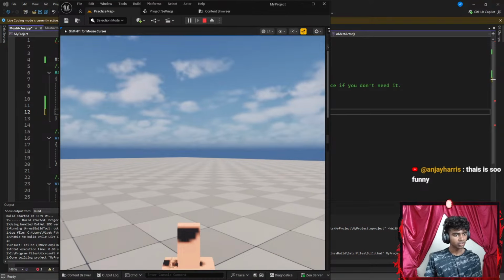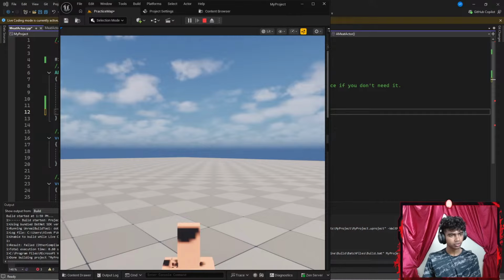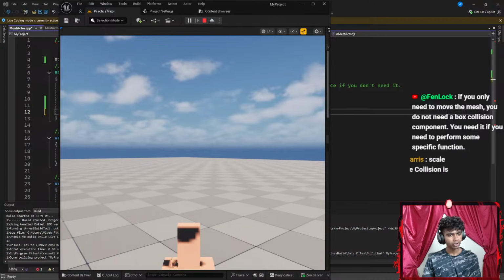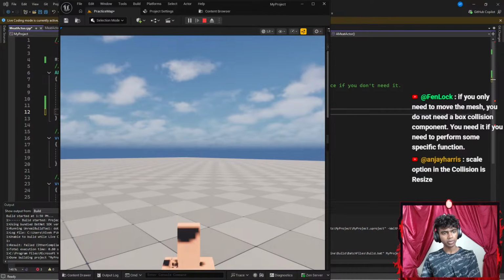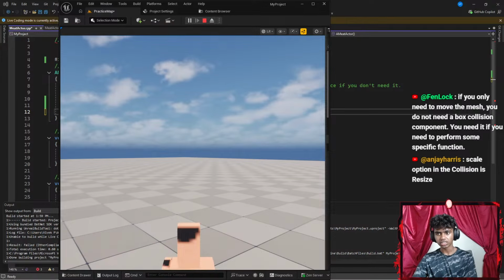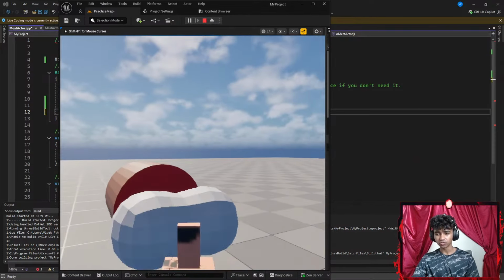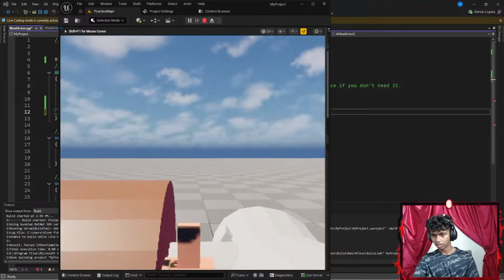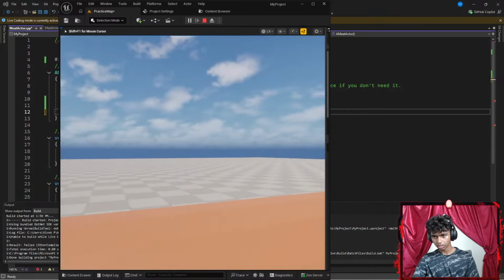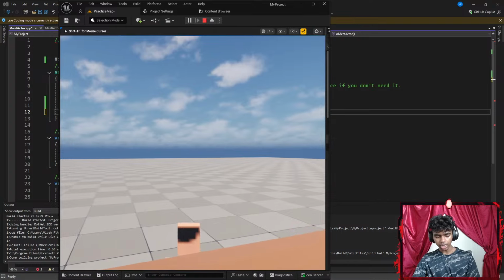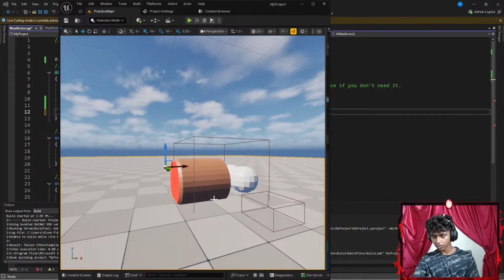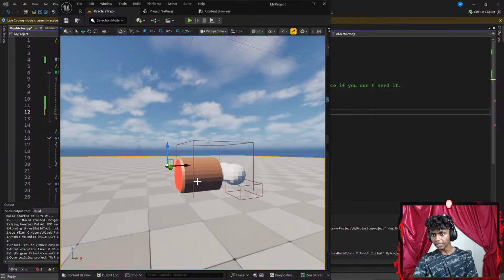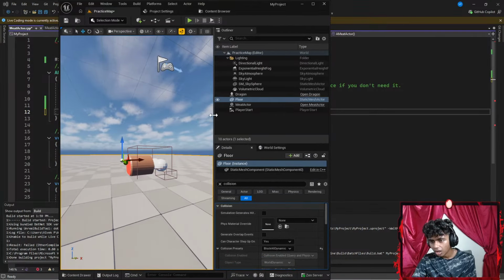If you only need to move the mesh, you don't need a box collision component. You need it if you want to perform a specific function. Oh, I see. Scale option in the collision is resize. I see. Wait, did this actually work though? Okay, can I go through this? Okay, I can go through my meat. Hold up, guys. Let me check everything up here. Let's open my details panel real quick. Okay, so I gotta go with resize. So it's resize.